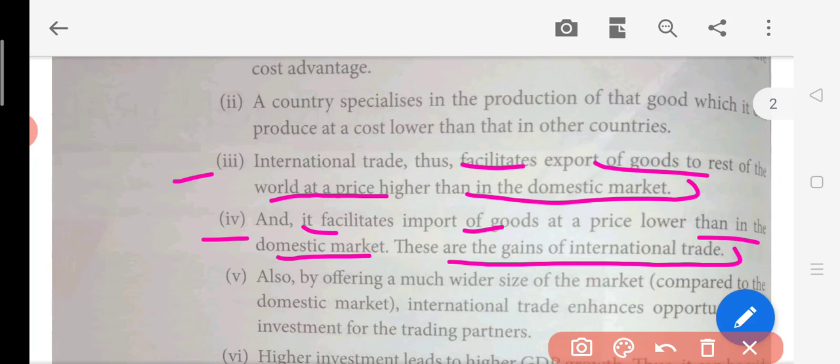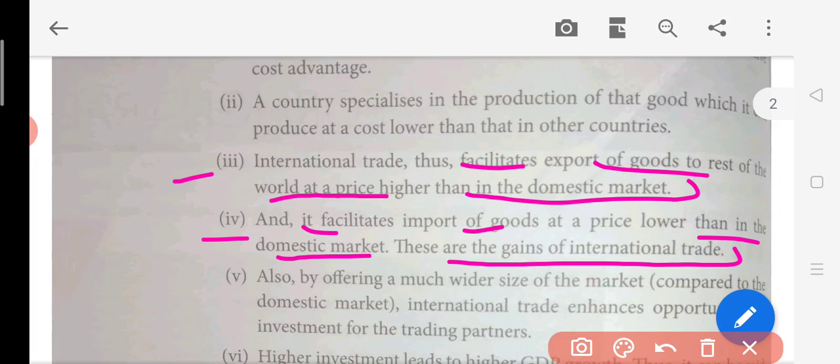Similarly, the fourth point states that you can import something at a price lower than in your own market. Suppose you are buying a pen drive and the cost of that pen drive in India is very high. So what you do, you import that particular pen drive from some other country.